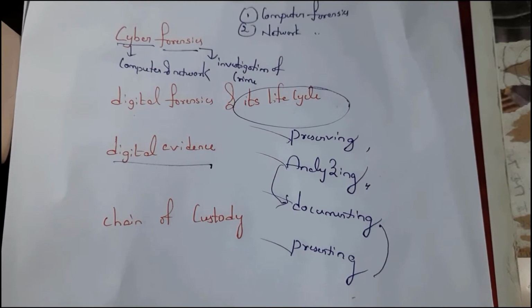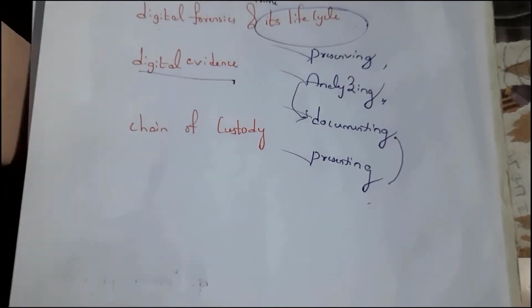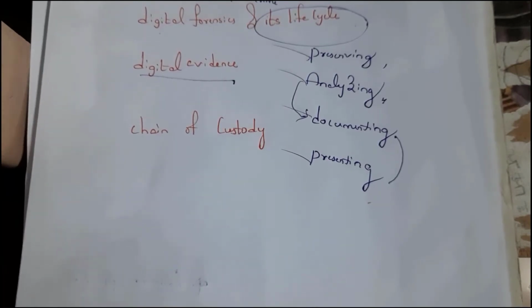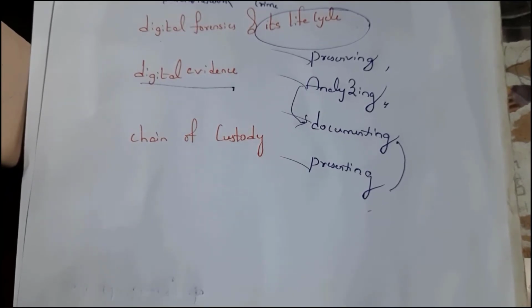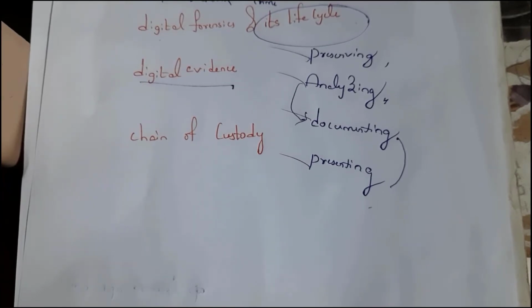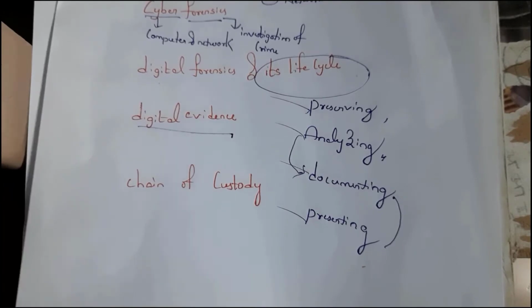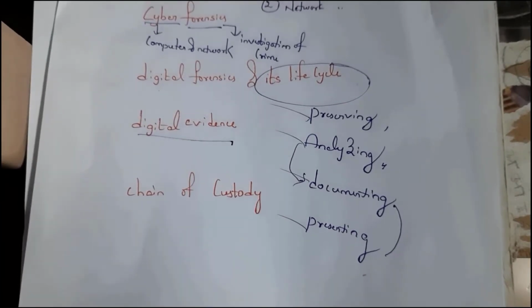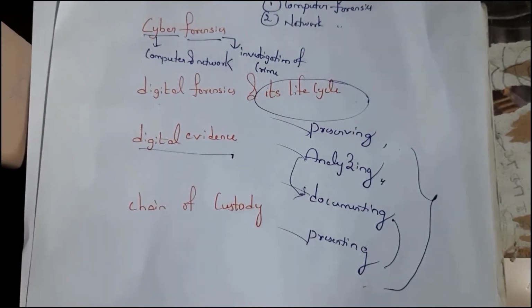Next one is chain of custody concept. See, after collecting the evidence, we need to store that evidence in a particular device and we need to secure that device, and we should not perform investigation on original data. We should perform investigation on a copy of the data. See, the data which is collected by a computer forensic expert should be secured. It is known as chain of custody. See, for all these answers, try to write these 4 steps.